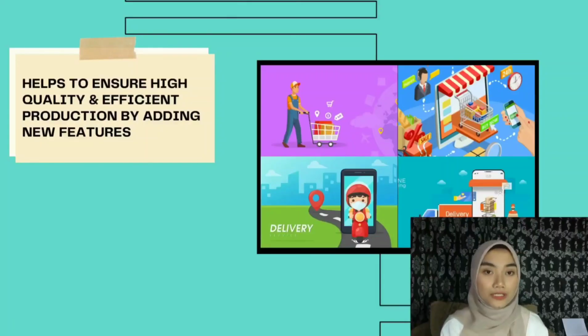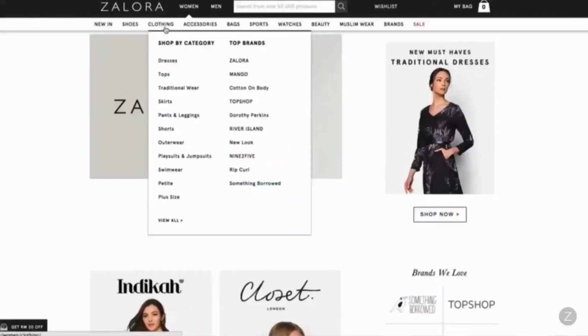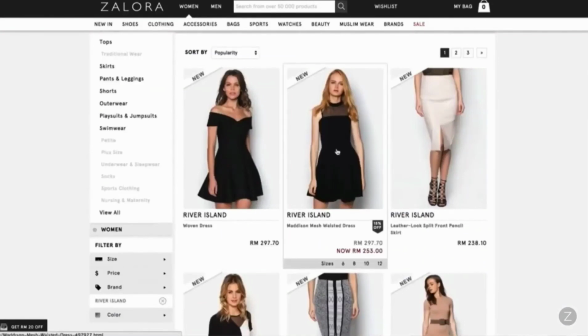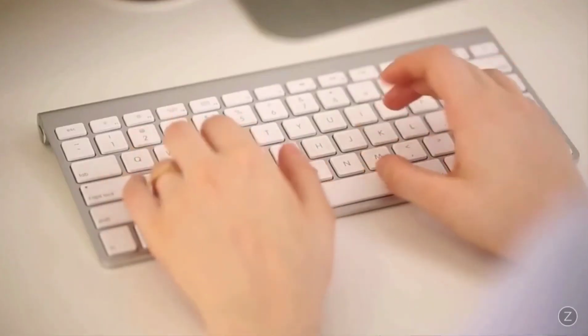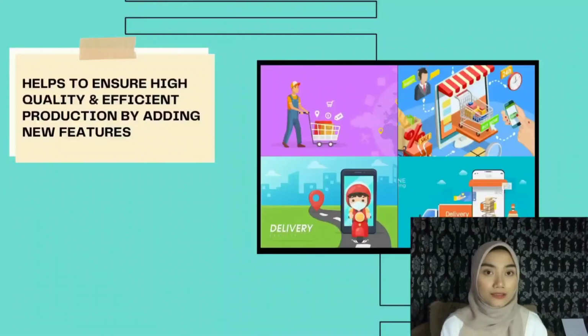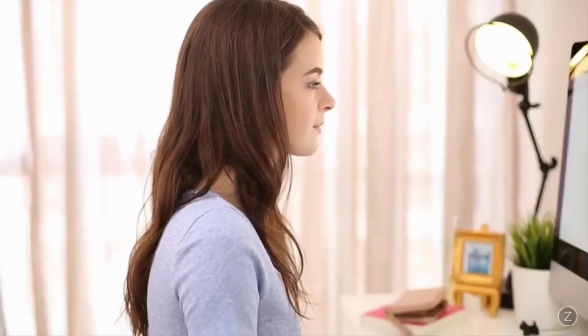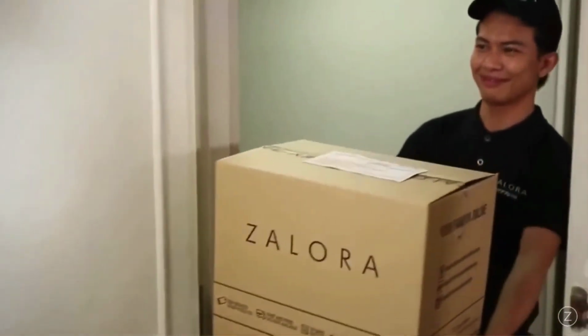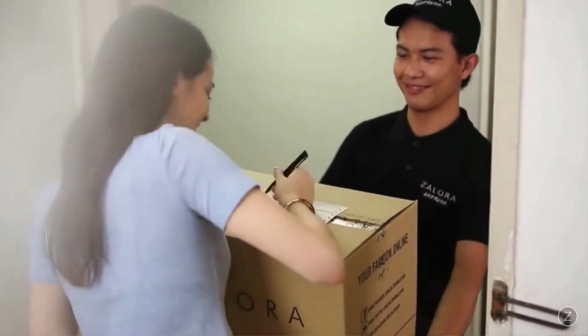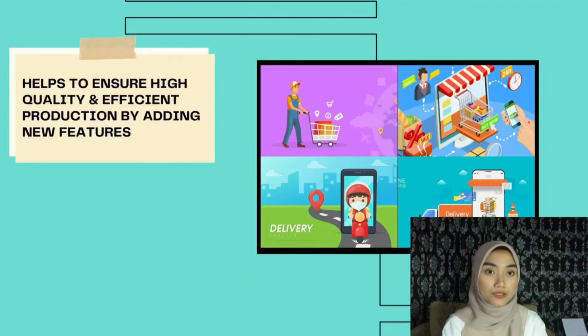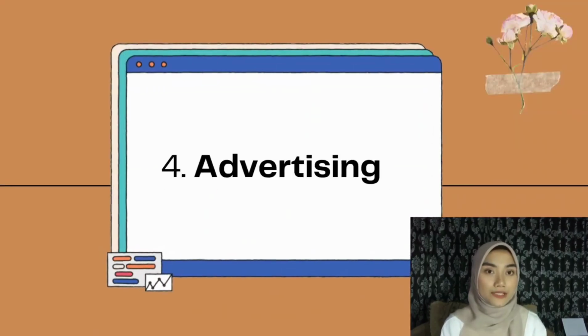Product differentiation also helps to ensure quality and efficient production by adding new features. For example, Zalora allows users to select the brand, design, and clothes of their choice and add to their cart to save time in shopping. Once finalized, their order is taken and the goods are collected at the warehouse. Based on the address mentioned, the goods are delivered to the customer, for which the payment is received online using shipping option tools. The last one is advertising.